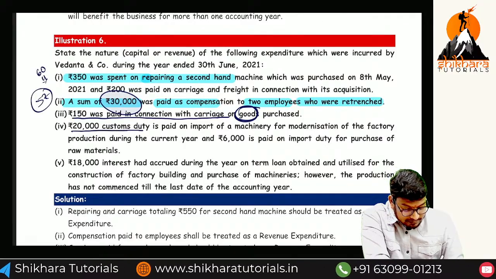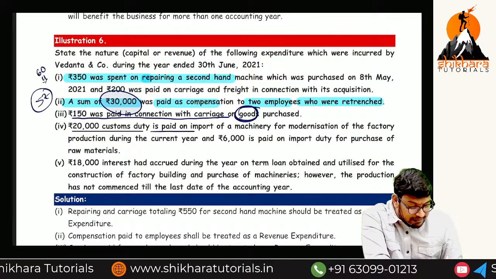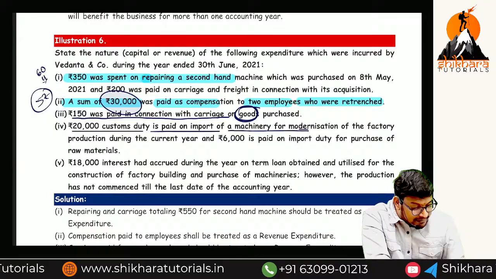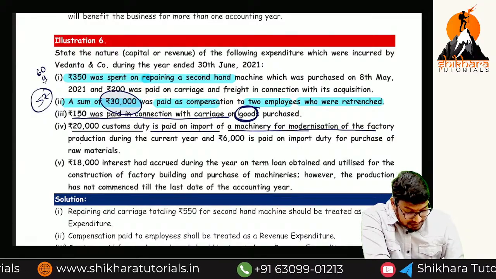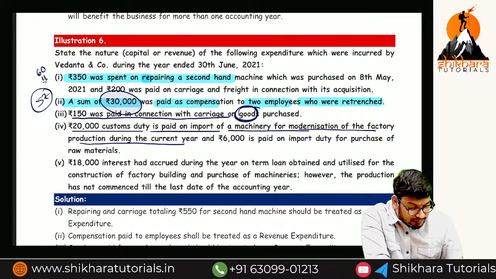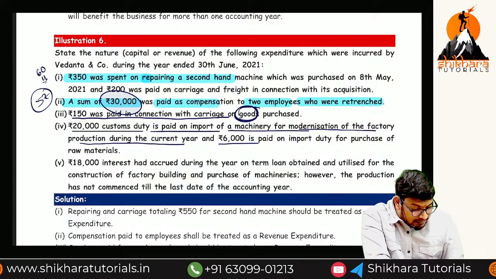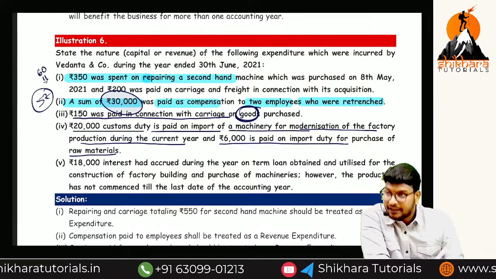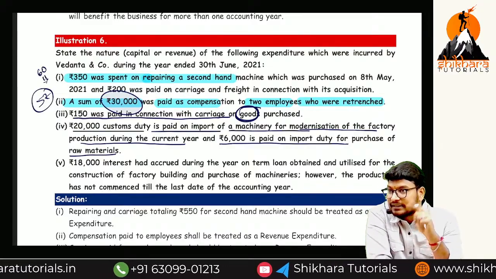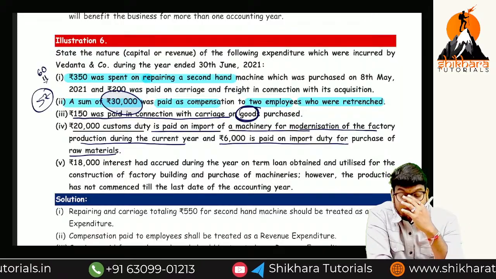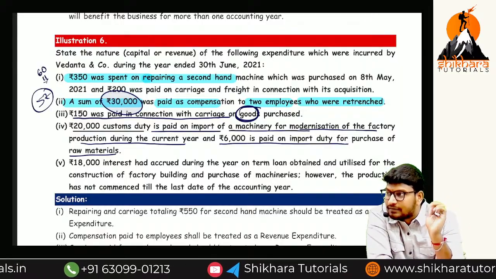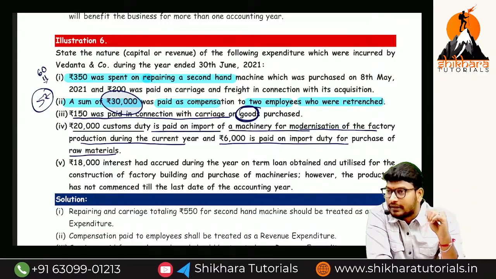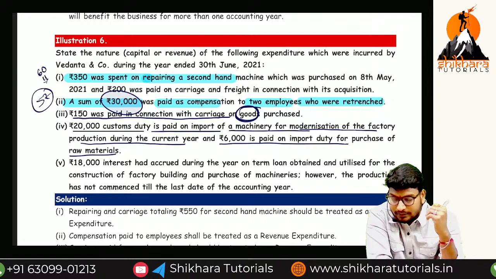20,000 customs duty is paid on import of machinery for modernization of the factory production during the current year, and 6,000 is paid as import duty on purchase of raw material. You have paid two types of import duties, customs duty and import duty. These are the taxes levied on the import of any item into our country.